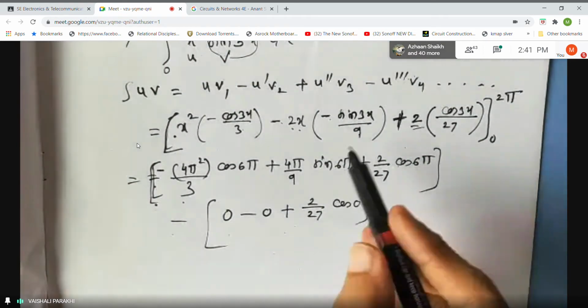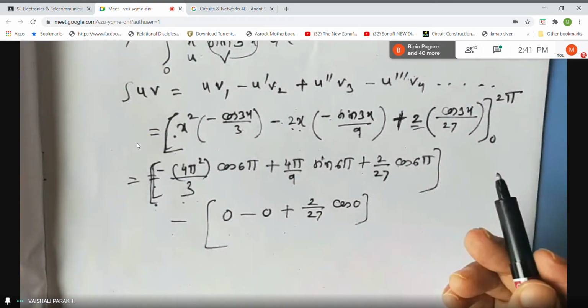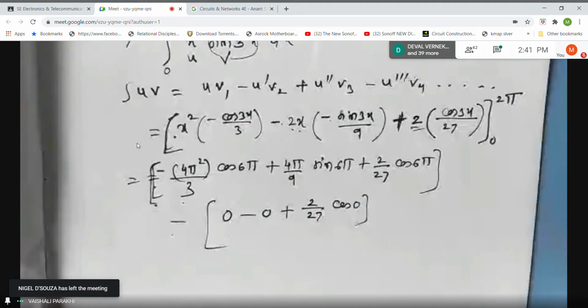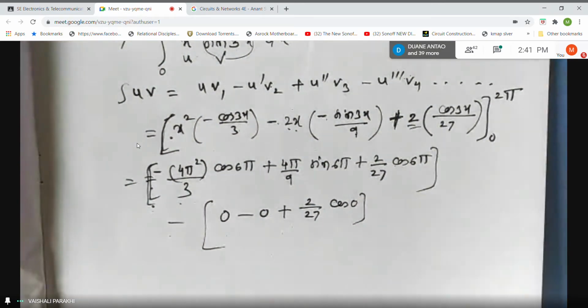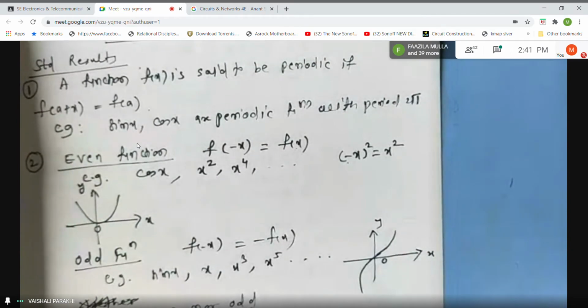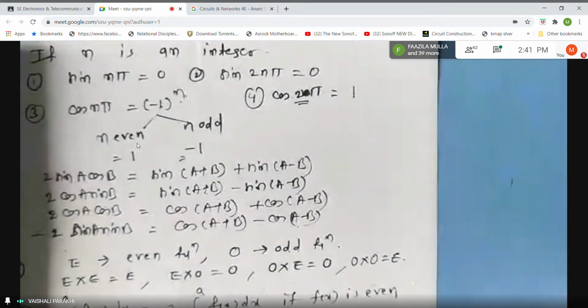Now what is the value of sine 6 pi? Anybody quickly? Just turn the page and see what the formula is. See the set 1 of formulas. Sine of 6 pi. Akash? 0. Which formula, ma'am, which number? 0.